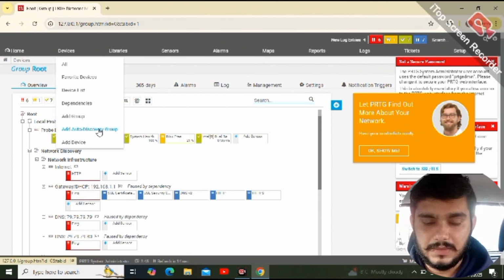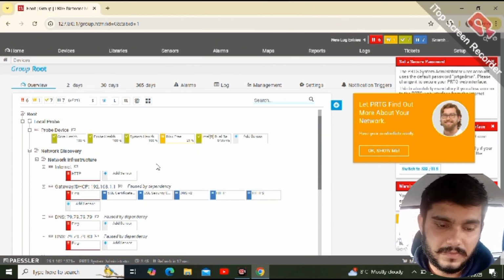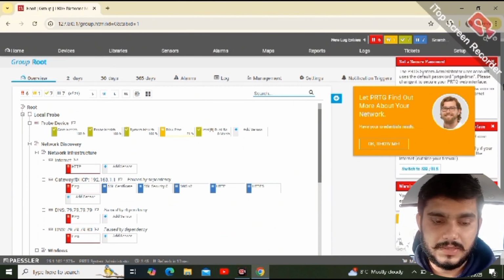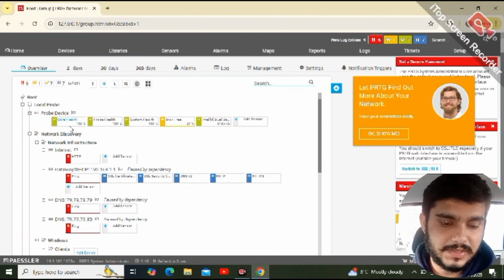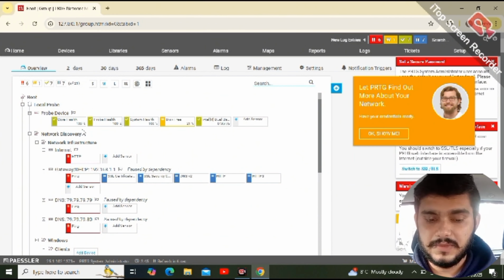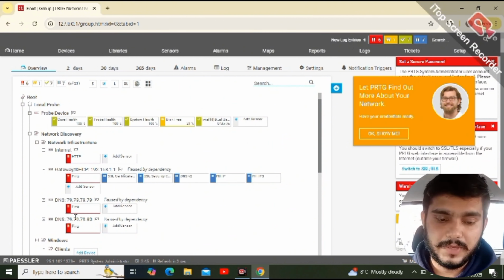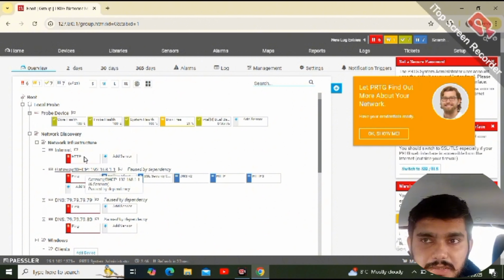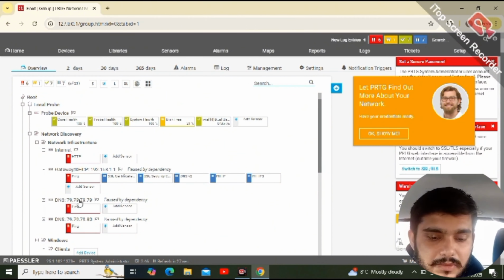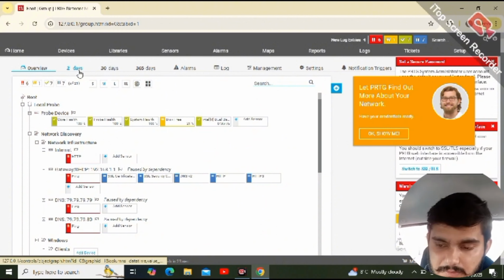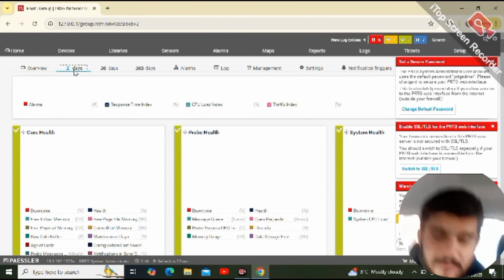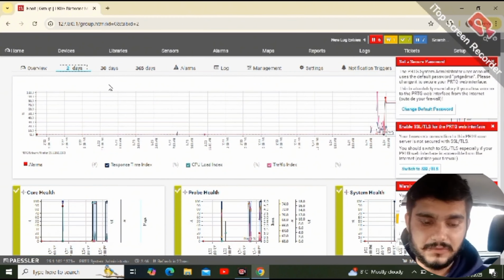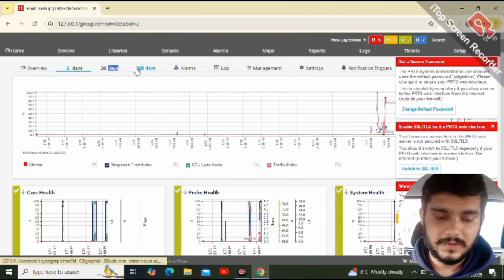Then we go to devices, and we can generate discovery and add a discovery group from here to add some other devices to see the performance of all the sensors. Here we can see the sensor, the health of the sensor, and the ping.